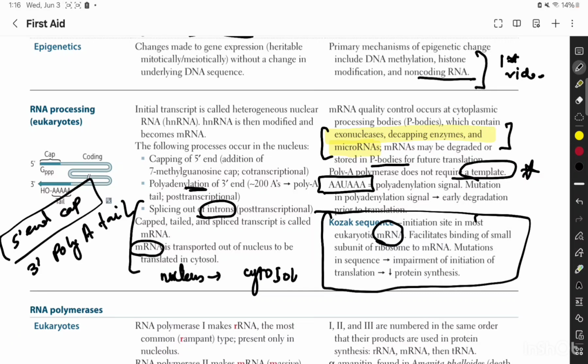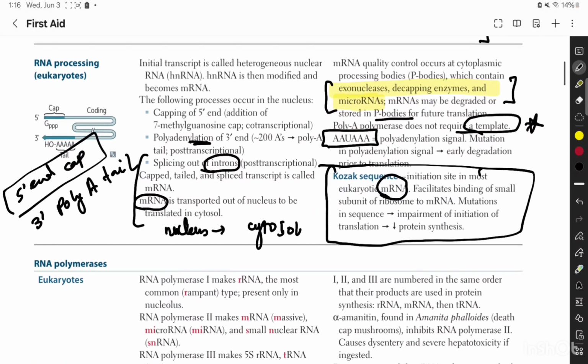So after messenger RNA is formed, you need to recognize that messenger RNA so it can bind to the small subunit of the ribosome, so translation can occur. To recognize, think of it that the Kozak sequence is the identity of messenger RNA. This is what you need to remember for RNA processing.